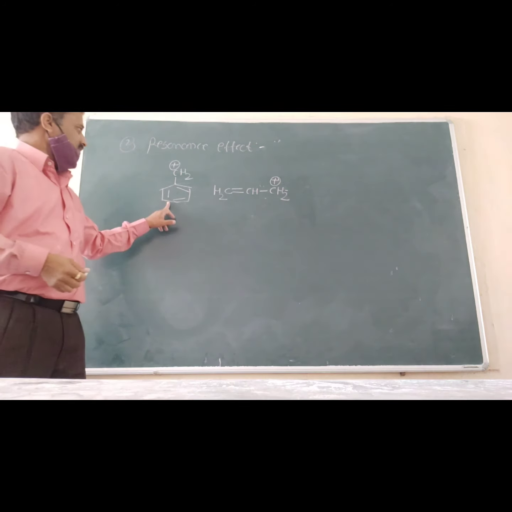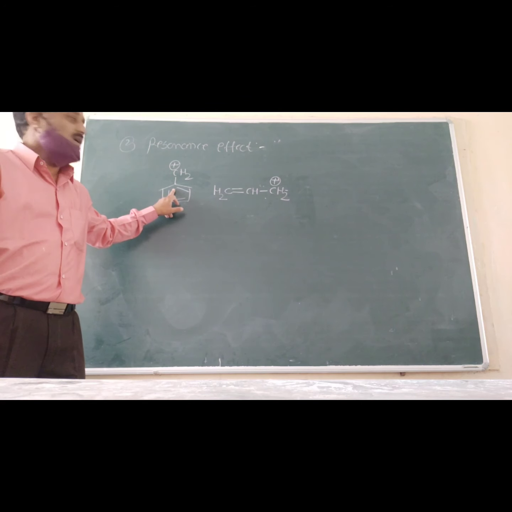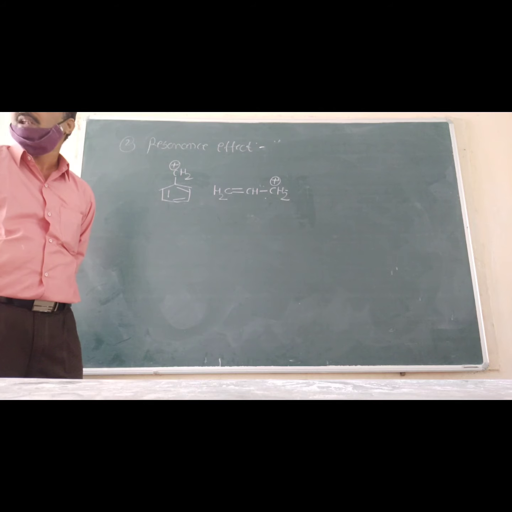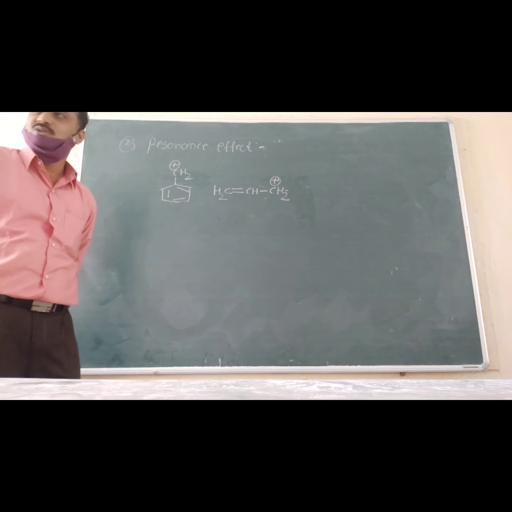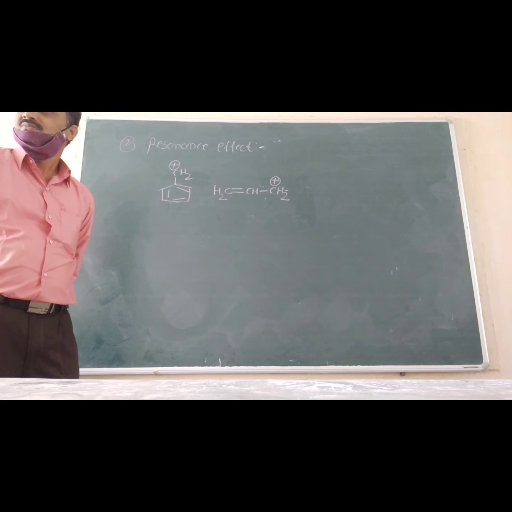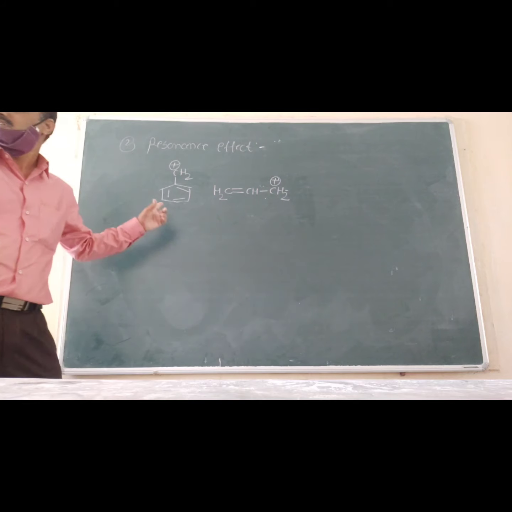See the resonance, draw the resonance structures of this benzylic carbocation. Also draw the resonance structures of the allylic carbocation. Which is more stable? Is this benzylic more stable or this allylic more stable? Why is benzylic more stable? More resonance. Draw the resonance structures.